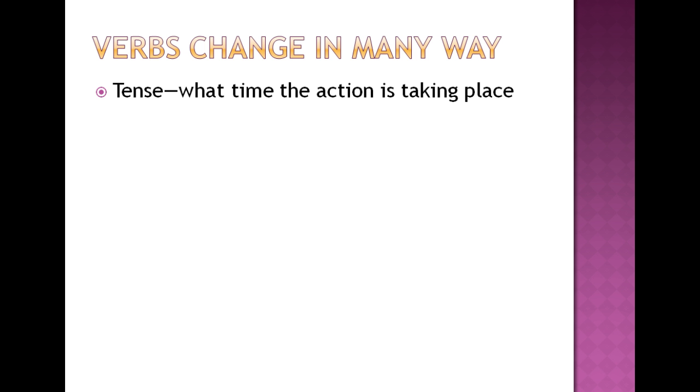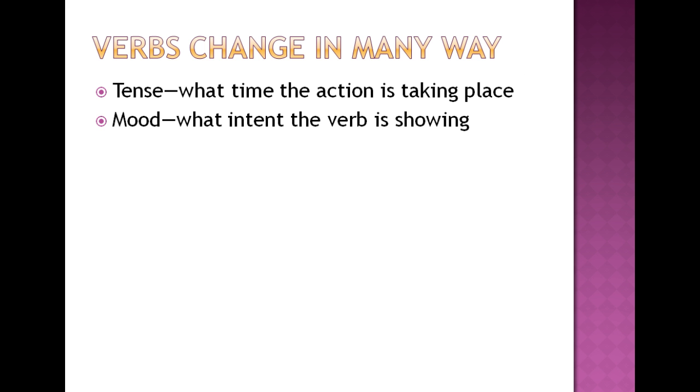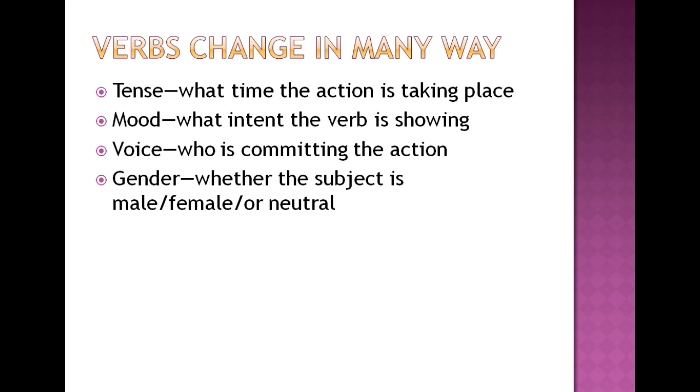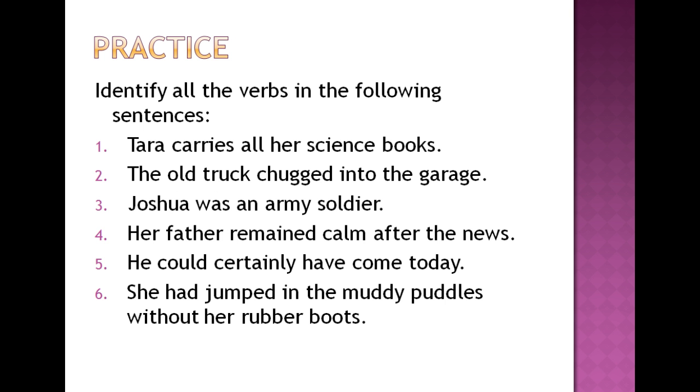But verbs also change in many ways. They can change in tense, the time that the action is taking place. They can change in mood, the intent the verb is showing. They can change in voice, which shows us who is committing the action. They can change in gender, whether the subject is male, female, or neutral: he, she, or it. They can change in number and be singular or plural. So verbs are very variable, and how they vary affects our grammar.